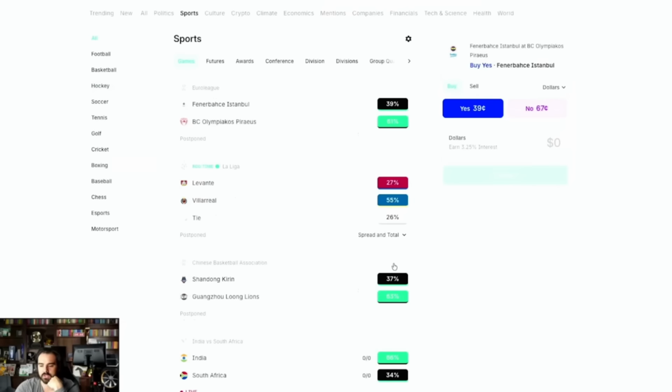So another thing that's actually pretty cool too is when you put your money in here, you actually earn interest on your money. Okay, so they give you about 3.25% interest per year on the money that you're having in here in circulation. So it's kind of like a day trading market as well, where they give you interest on your account by keeping your money in here.